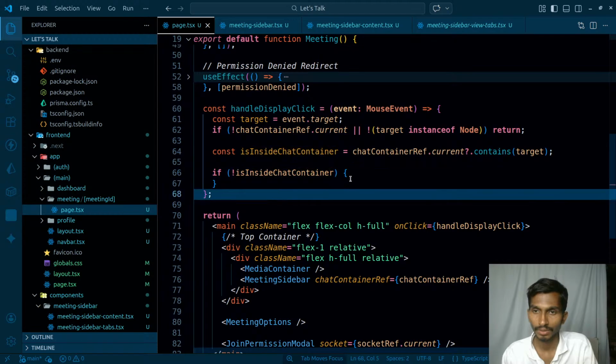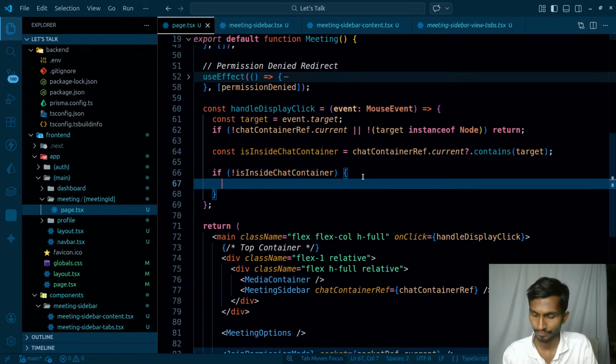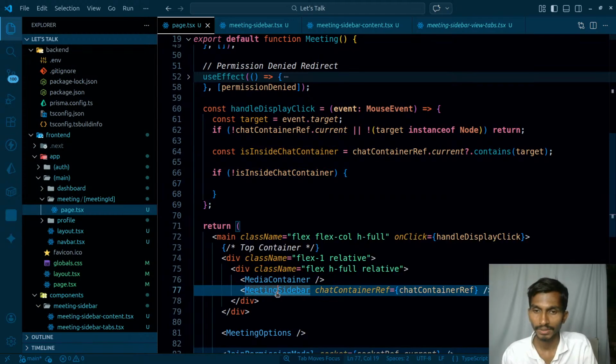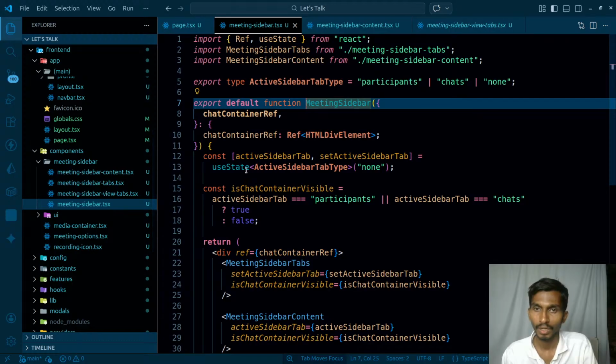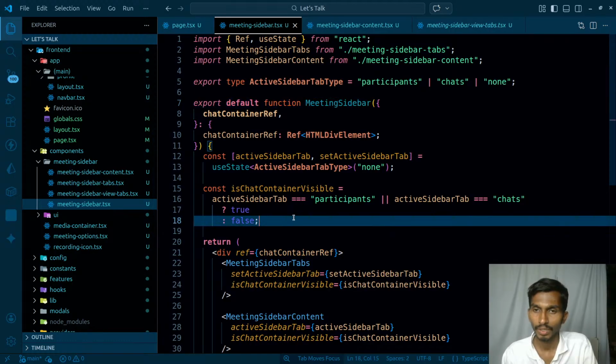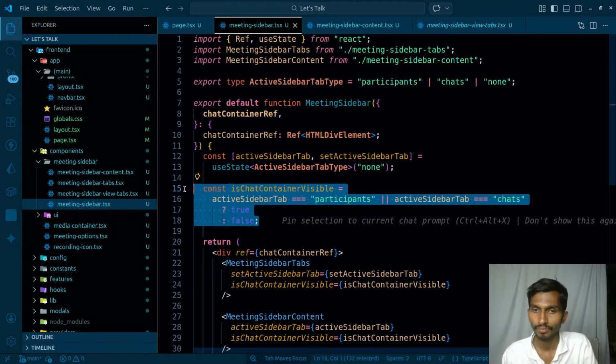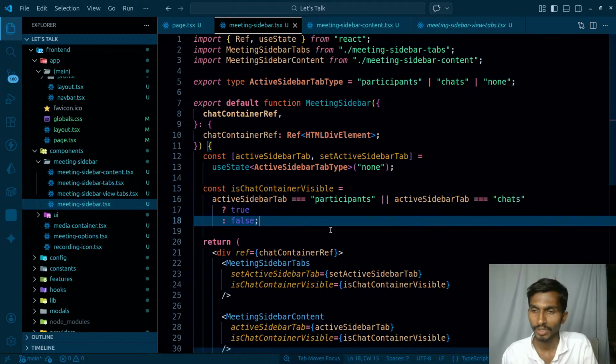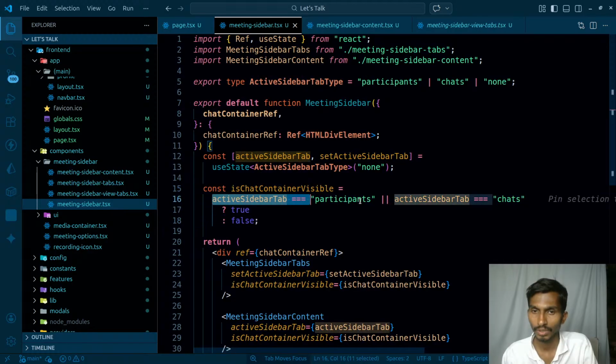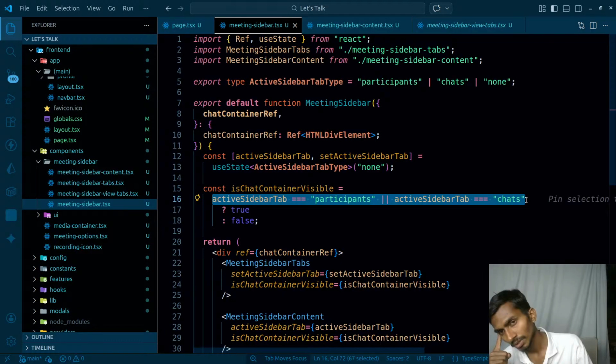In that case, inside meeting sidebar, I have this is container visible, and this becomes visible because of these two properties. So if active sidebar tab equals participant or chat, at that time it is going to be visible, otherwise it's not going to be visible.